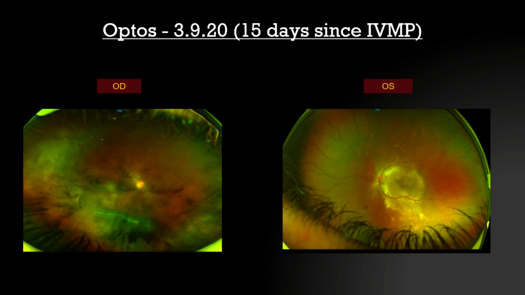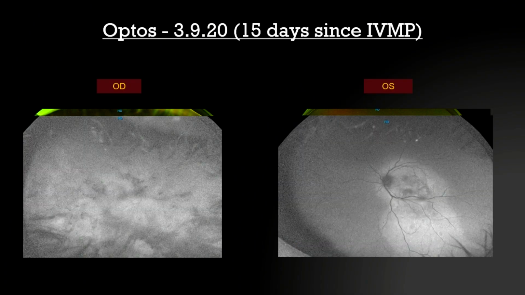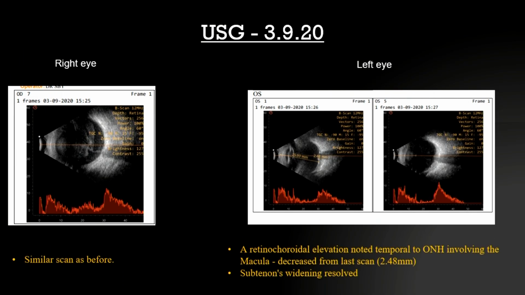still the subretinal material is still there, and on the autofluorescence you can still see the area of hyperautofluorescence which is extending till inferiorly in the left eye. On the ultrasound, now the retinochoroidal elevation which was noted in the previous ultrasound 15 days earlier, which is reduced now. However, diffuse choroidal thickness is still there, and the subtenon widening is also reduced.